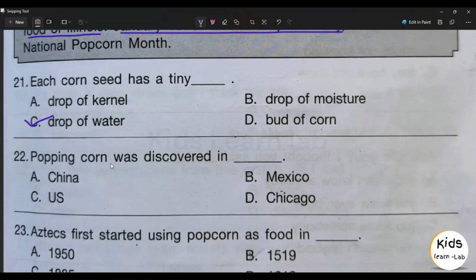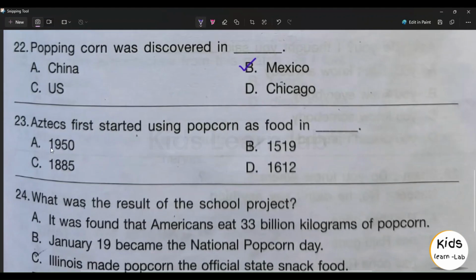22nd question, popping corn was discovered in China, Mexico, US, Chicago. Mexico. Option B is the right answer. Aztecs first started using popcorn as food in dash: 1950, 1519, 1885, 1612. 1519 is the right answer.